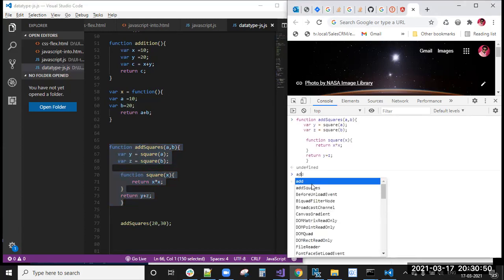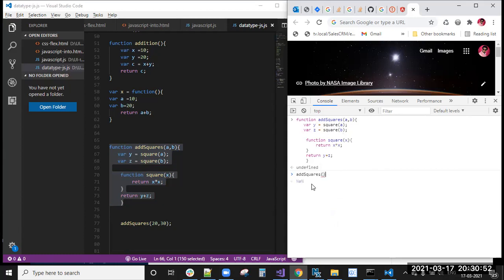Okay, we need to call that yard squares, right? Yard squares of 20 comma 30. Okay, you got it, right? Yeah, I already showed you the execution also. I already explained here, right?